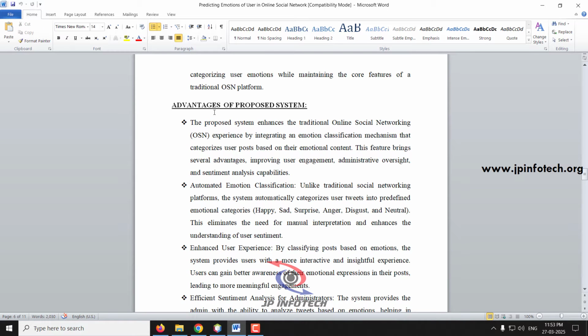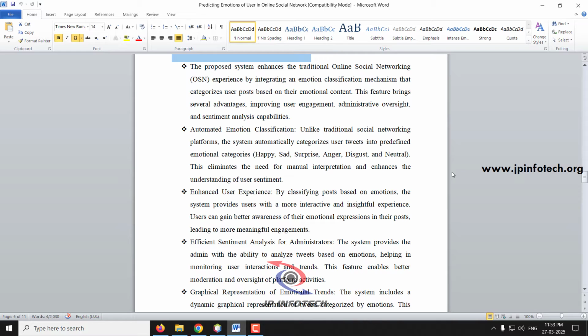Coming to the advantages of the proposed system, the main advantage is automated emotion classification. Unlike the traditional system, the system automatically classifies a tweet as happy, sad, surprise, anger, disgust, or neutral. And also, in the existing system, there is no enhanced user experience.